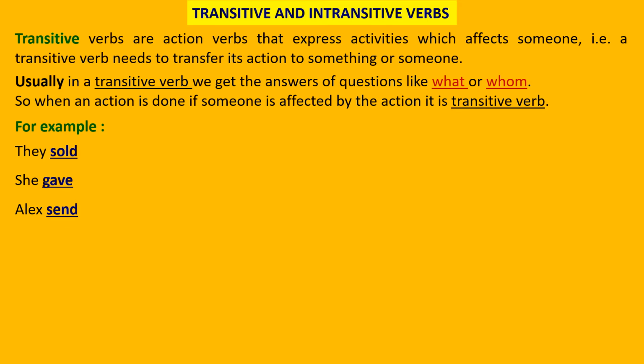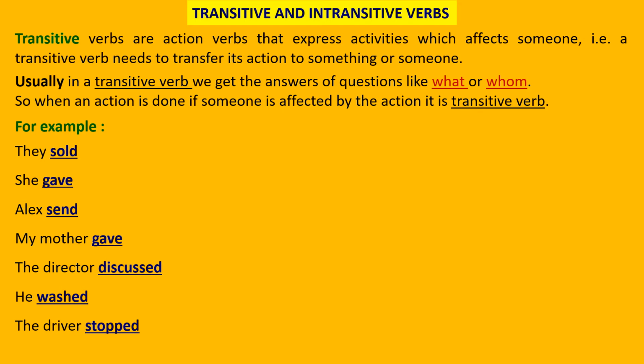You can see here we have written they sold, she gave, Alex sent. When I say they sold, does it make any sense? No. We have to complete the sentence, then only it will make complete sense. So now you can see that they sold the ticket to Ramesh. Now it becomes a complete sentence. They sold the ticket and it went to Ramesh. So their selling of the ticket is transferred to Ramesh. So somebody is affected. That type of verb, when somebody is affected by an action, is called the transitive verb.